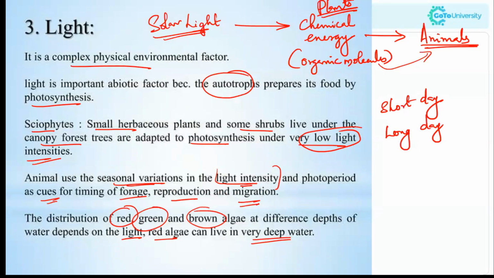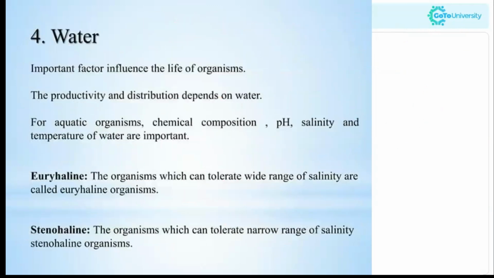Different kinds of algae live at different depths of water depending on the light. Red algae is a particular species which can live in very deep water because it doesn't need that much light energy.